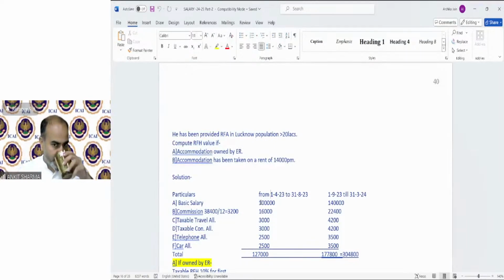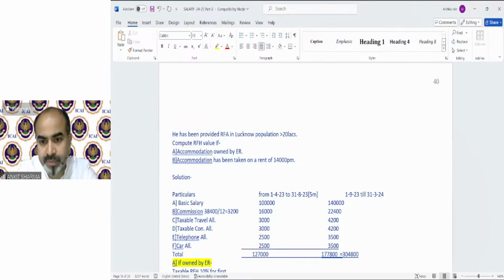So this is the 5 months calculation, and this is the 7-month calculation. So basic salary for 5 months we have taken 1 lakh rupees. Commission was 38,400 for the whole year. So we bifurcate it by 12: for 5 months it will be 16,000 and for the remaining 7 months 22,400. Because for the purpose of rent-free house, the salary will be all monetary payments